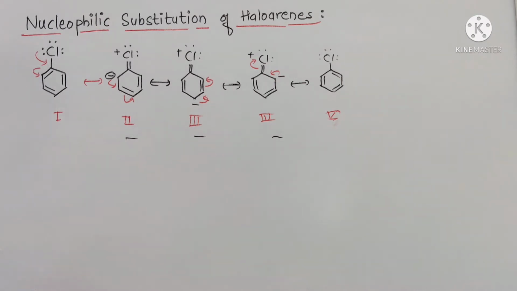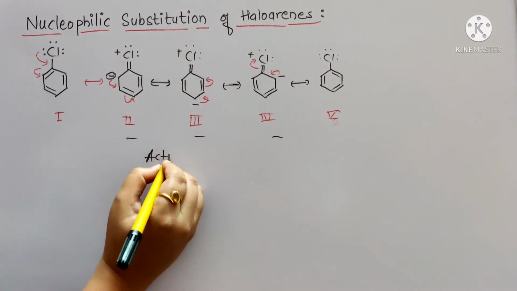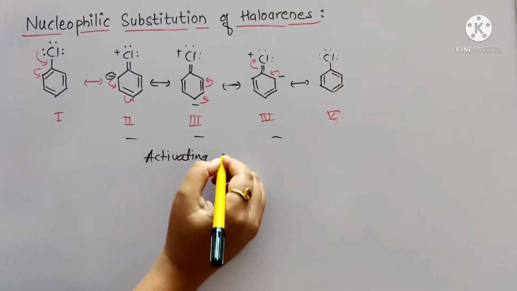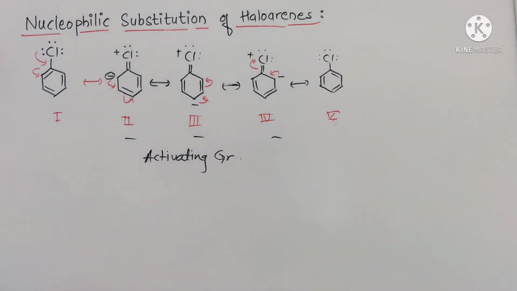So therefore, the presence of certain groups at certain positions of this ring activates the halogen of aryl halide towards the substitution, and these groups are called activating groups. Suppose consider the nitro group. Nitro group is an activating group. So the presence of electron withdrawing groups at the ortho and para position increases the reactivity of haloarene towards the substitution of the halogen atom. Now we'll consider some examples.